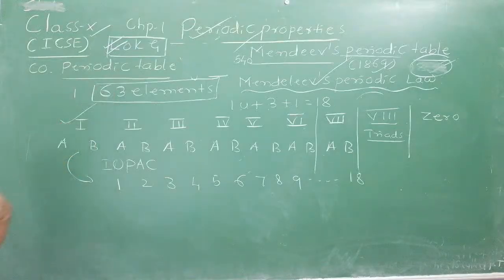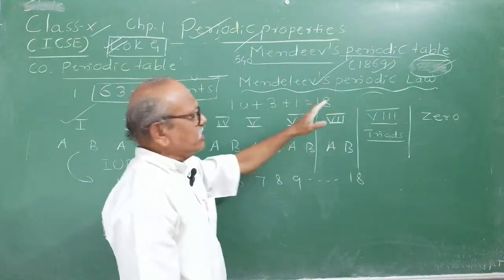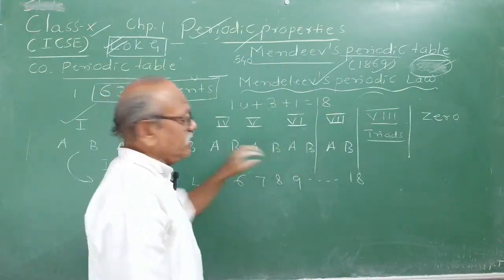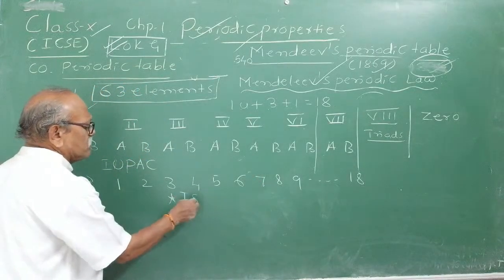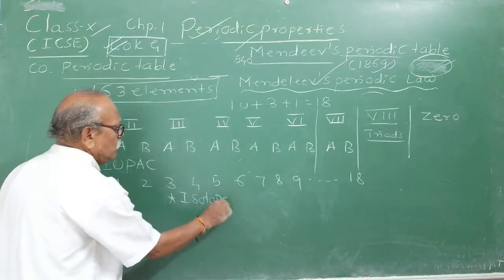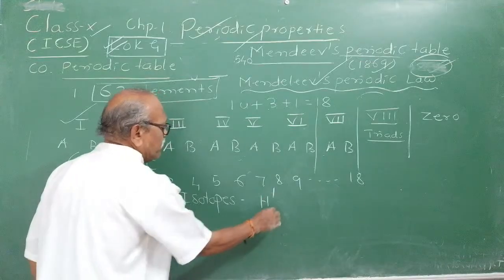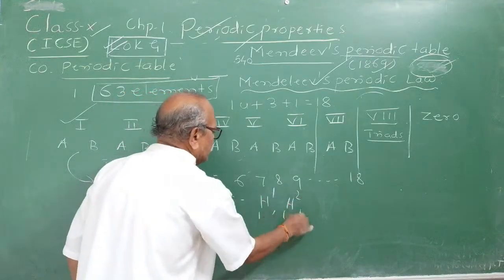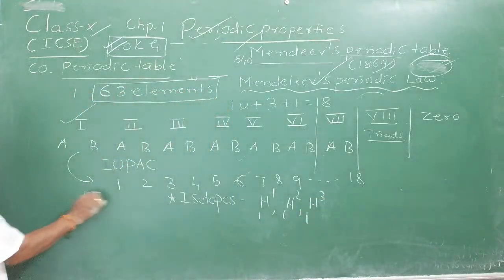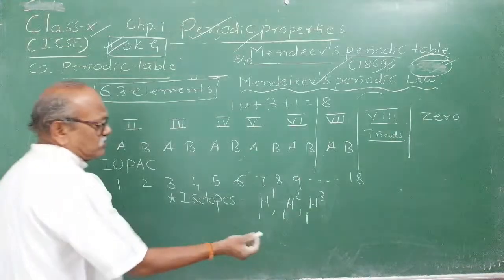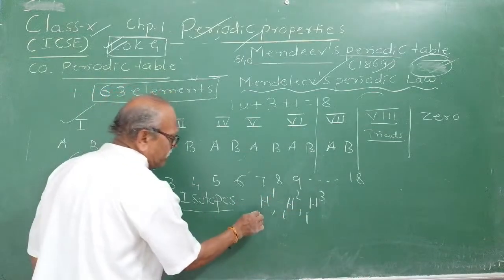And there were drawbacks. One of the drawbacks was that at the time of Mendeleev, electrons were not discovered, and he believed in increasing atomic weight. There was no position for isotopes. You know what isotopes are? Isotopes have identical atomic number but different mass number, H-1, H-2, H-3. He gave only one box for hydrogen. People asked him, what are isotopes? Isotopes are the different forms of the same element having the same atomic number.